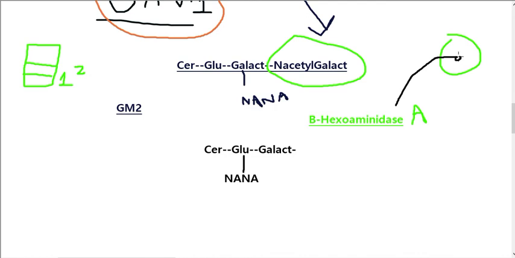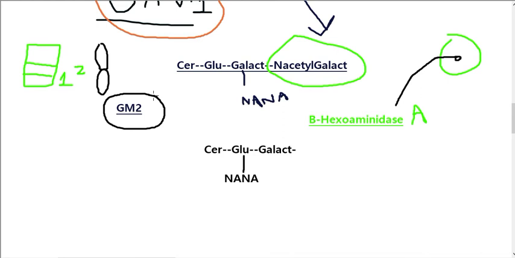What happens if there is a mutation in our DNA or there is a deficiency of this beta-hexosaminidase? As a result of deficiency of this enzyme in our nerve fibers or in our myelin sheath, there will be accumulation of GM2. The accumulation of GM2 is also very dangerous for our health.